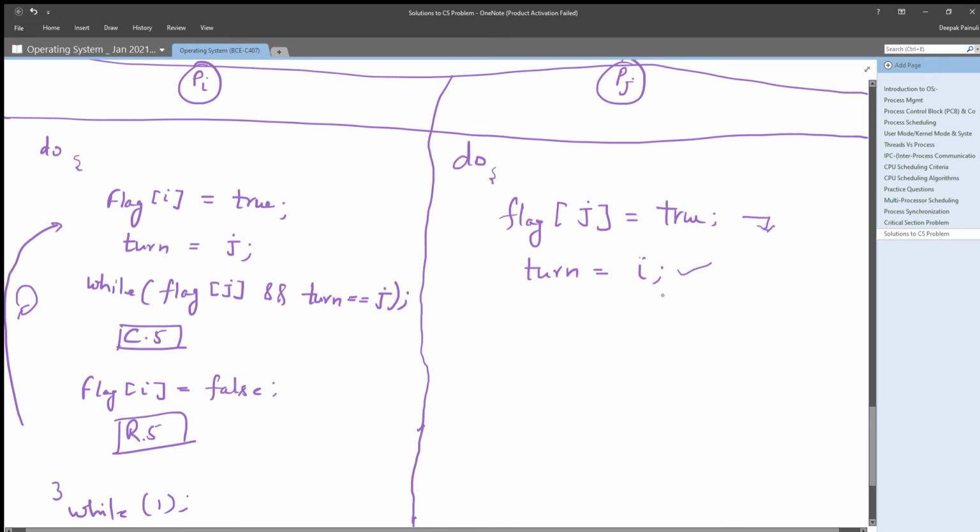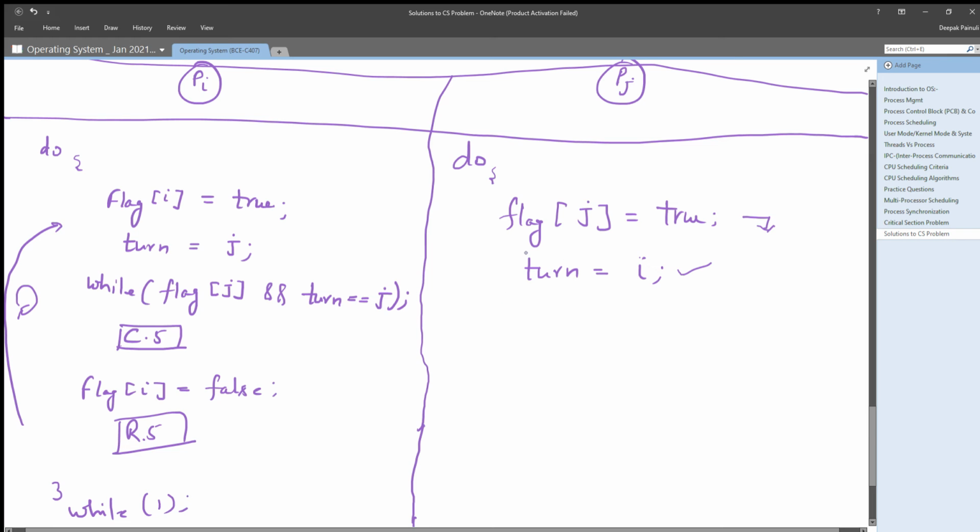That means the variable turn is simply defining the turn of the process which is now allowed to enter its critical section, right?